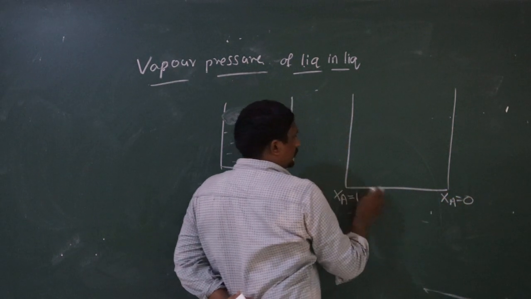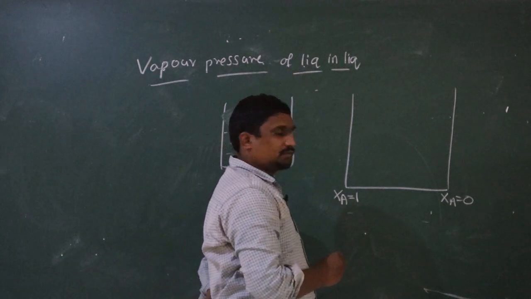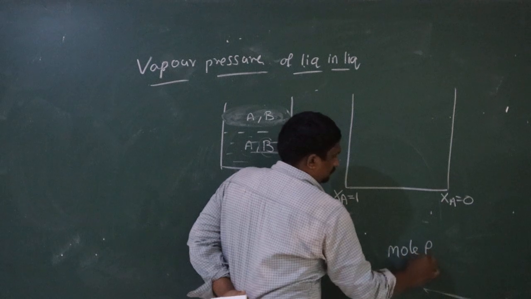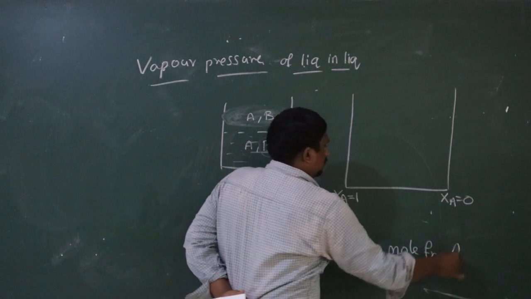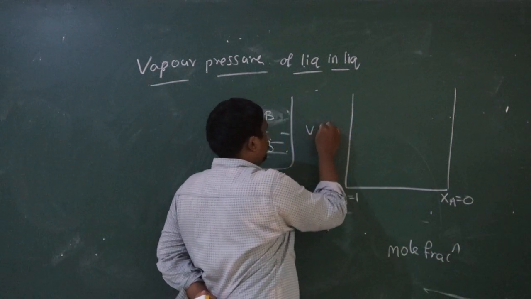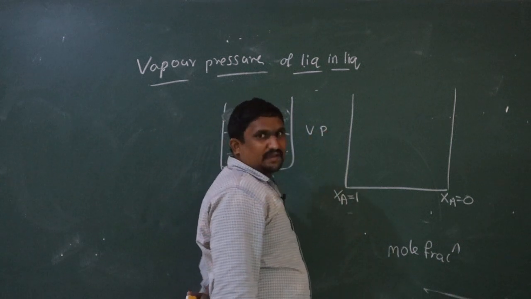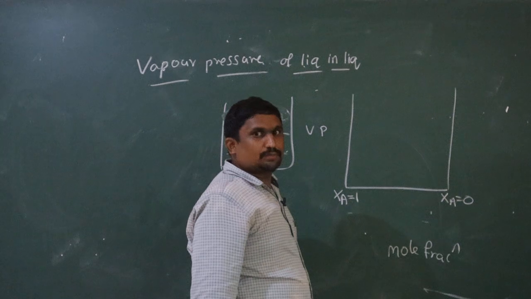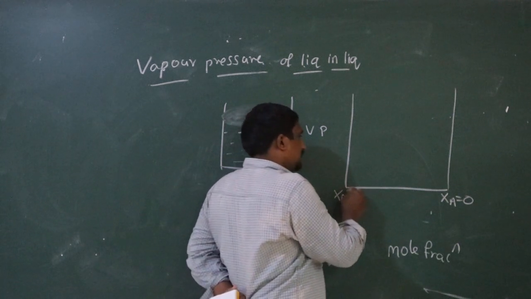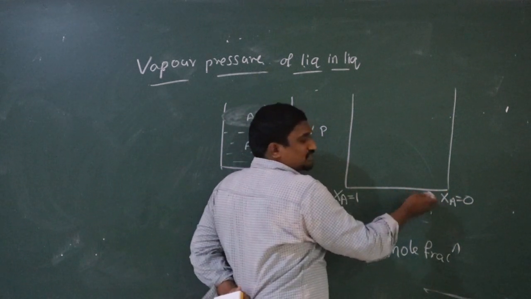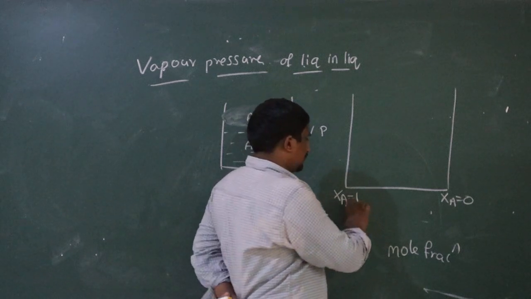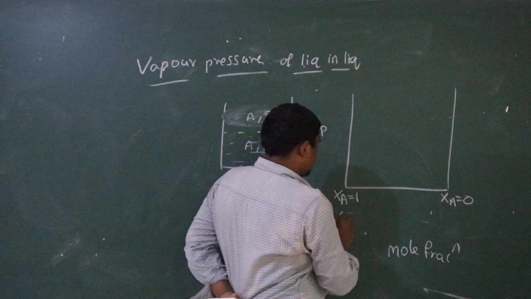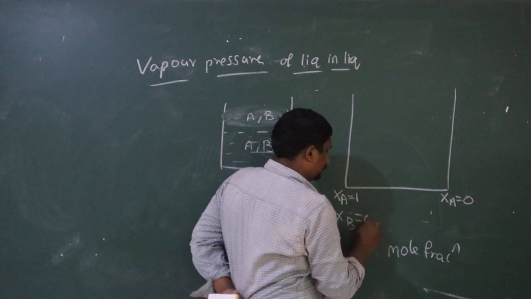On the x-axis we have taken mole fraction, and on the y-axis we have taken vapor pressure. From here to here, the mole fraction of A is constantly decreasing.